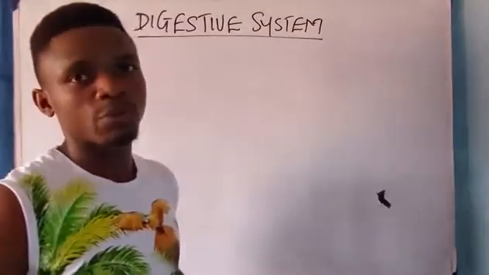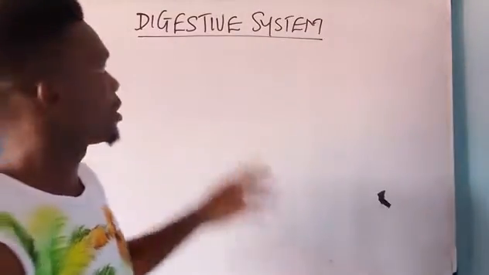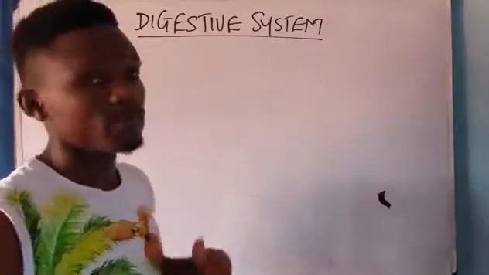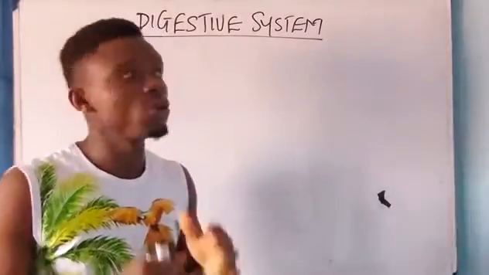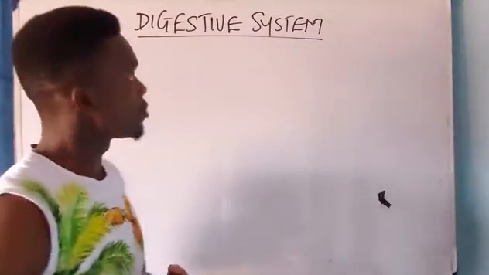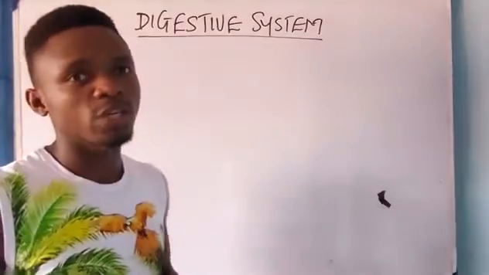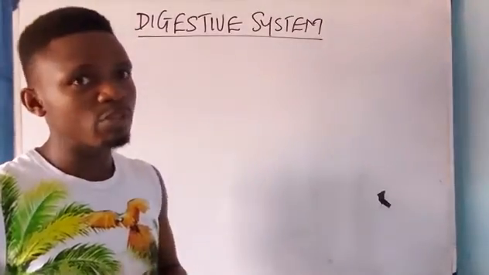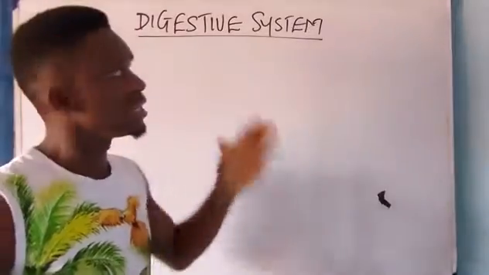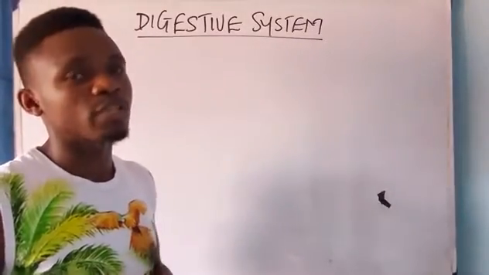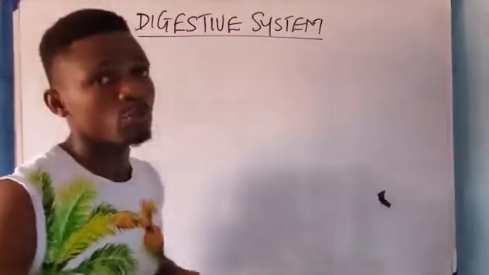In today's video, we shall be treating a topic in biology called digestive system. Digestive system means the various organs or tissues or systems that are responsible for the process of digestion. If you are asked the meaning of digestion, it is different from the meaning of a digestive system. They are the organs or the systems that carry out digestion. What about digestion? Digestion means what?